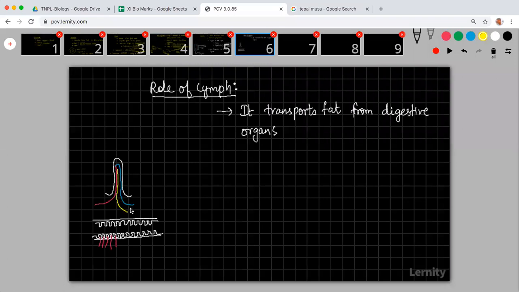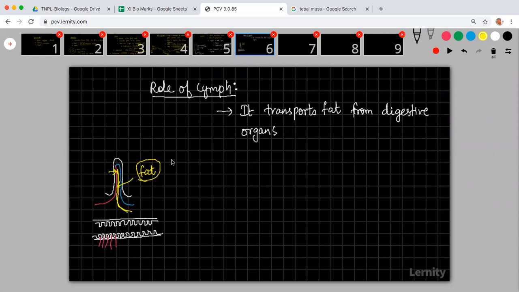So it will be connected like this. Through blood vessels, certain things will move, and through the lymph vessels, certain things will move. While digesting, the fat particles will not go to the blood vessel. Instead, they will go to the lymph vessel. It will transport fat from the digestive organs.